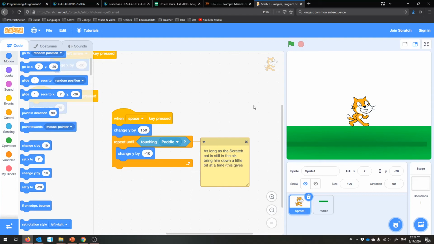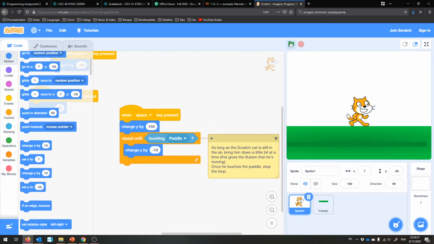This gives the illusion that he's moving, just repeatedly doing something. So once he touches the paddle, stop the loop. And that's the beauty of this. That's the beauty of loops.